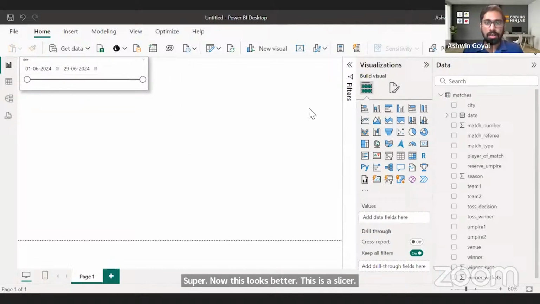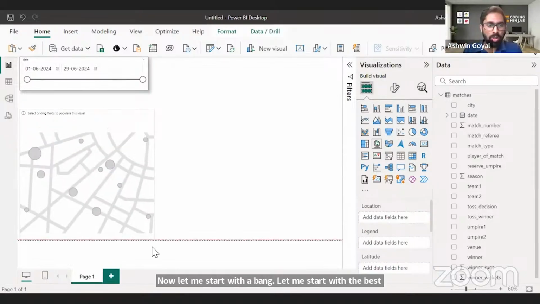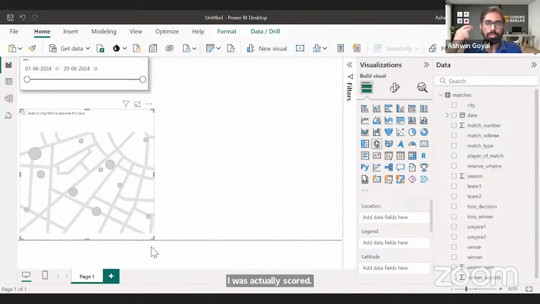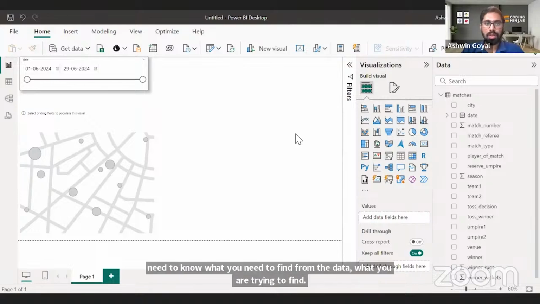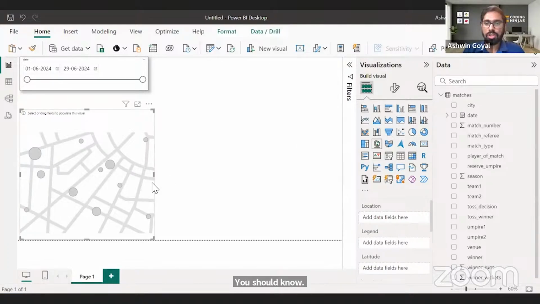Now let me start with a bang. Let me start with the best graph that I have, and that is this map here. I want to understand how many runs were scored in each venue, in each city. How many runs were scored in each city? And whenever I do data analytics, I always start with a question. If you don't know the question, you will not get the answer, obviously. You need to know what you are trying to find from the data. So let's just find that. What's the question? How many runs were scored in each city?